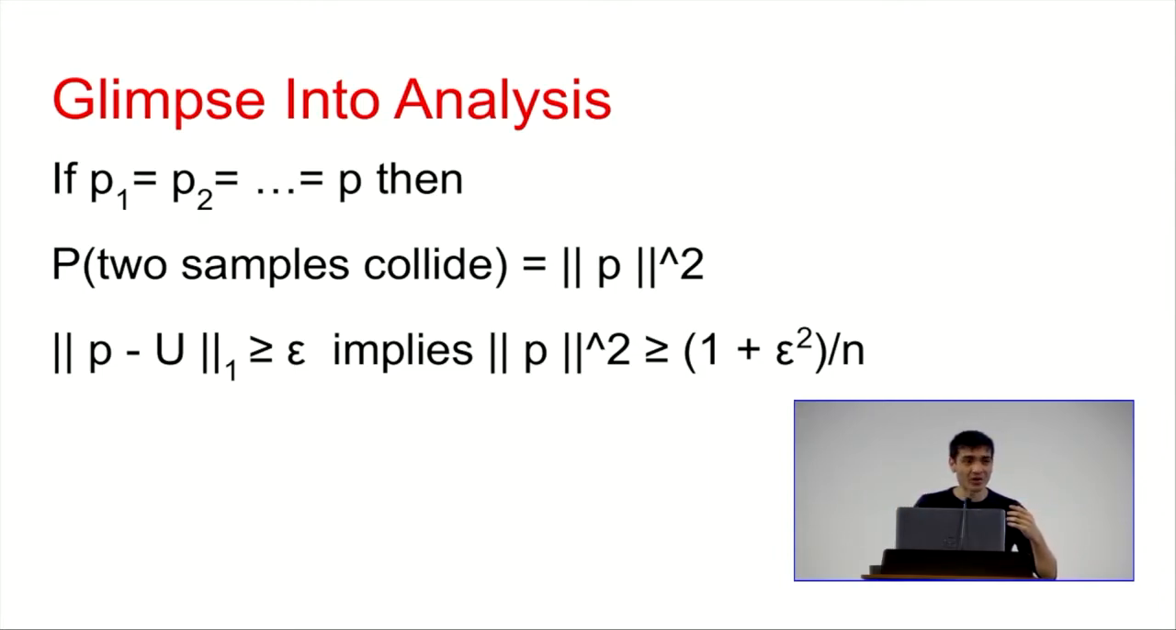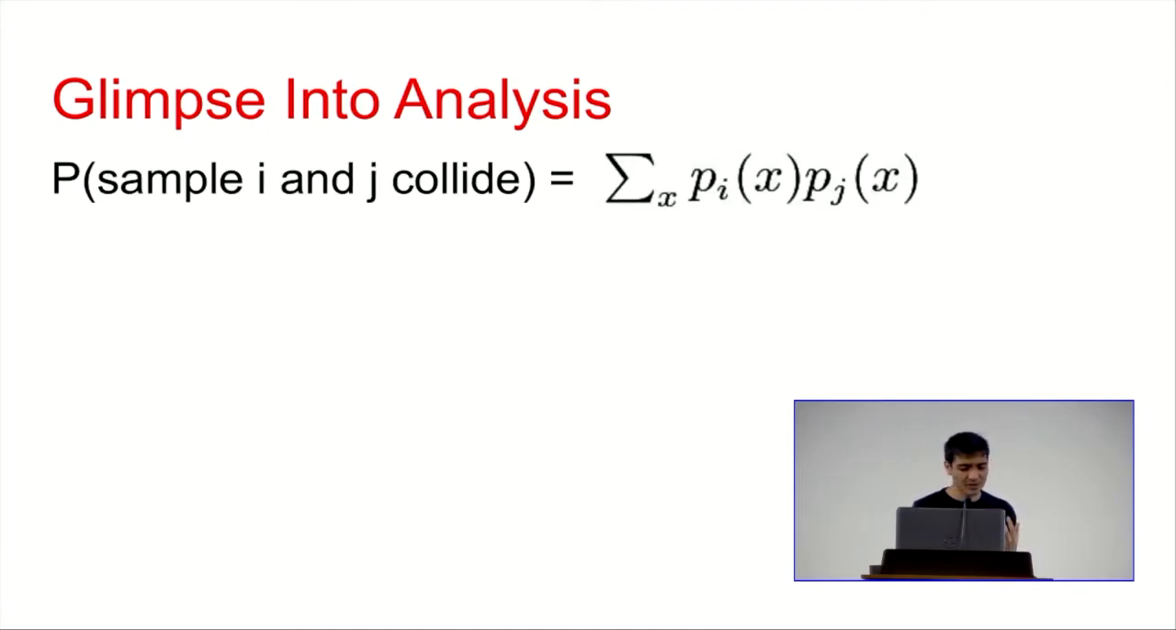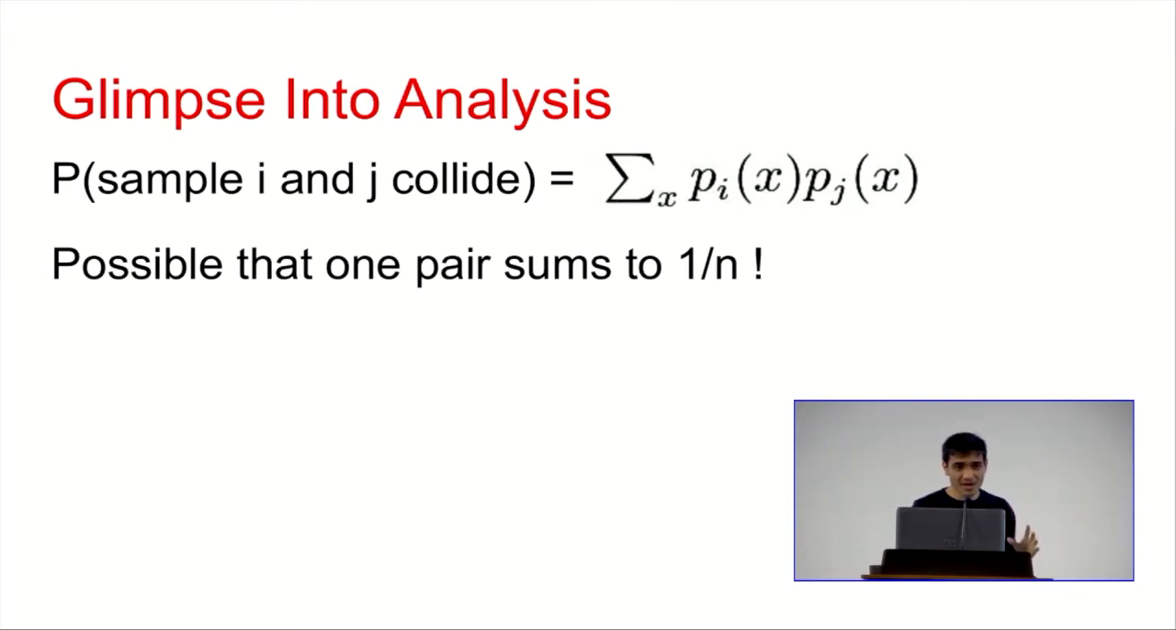In this case, that means you do get enough collisions to reject in your algorithm. But of course, in our case, all the Pi are different. So this straightforward analysis can't work. Let's go back to our case where you can have two different distributions, Pi and Pj, and compute the probability that samples i and j match, which is just this sum. But in our case, it's possible that each pair's contributions sum to 1 over n, which is, again, a problem because that's what you'd get for the uniform case.